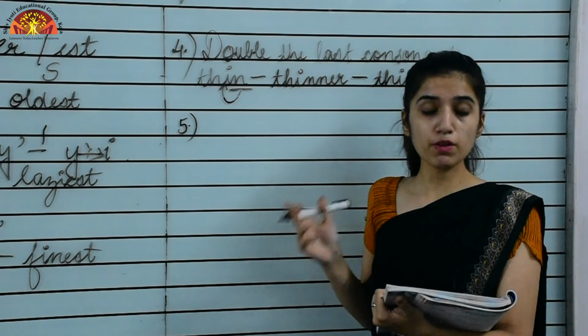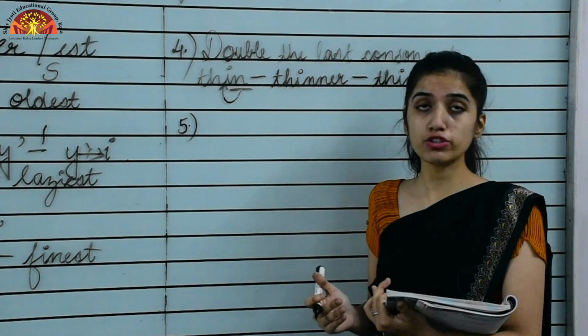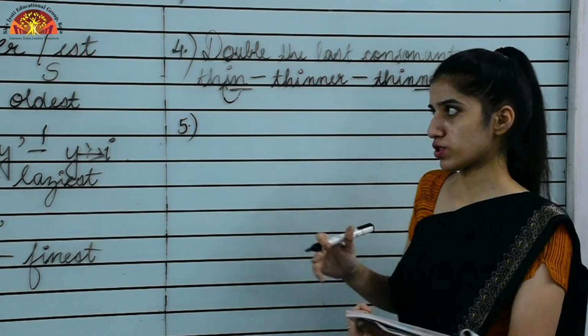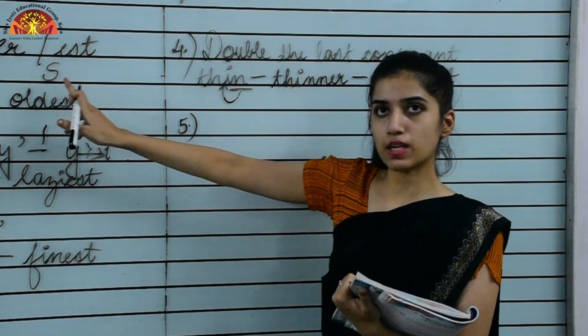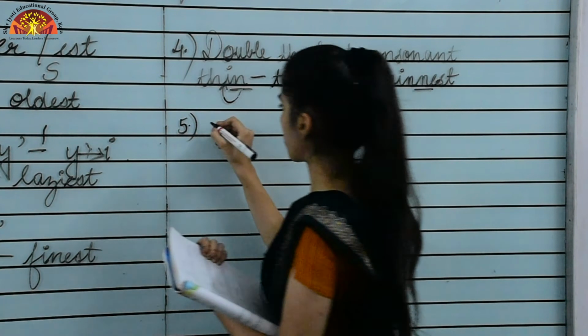Most adjectives with more than one syllable form their comparatives by the addition of more before them and their superlatives with the addition of most. As we have seen the one syllable words, now we will see what happens with words of more than one syllable.